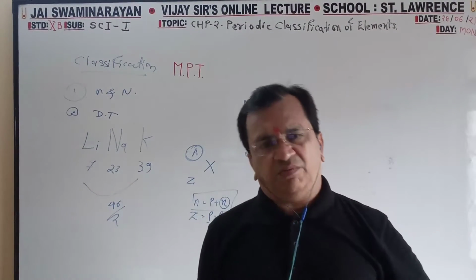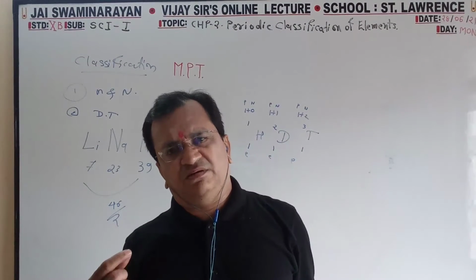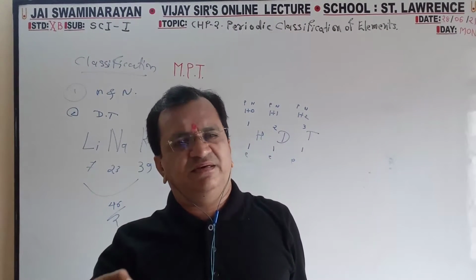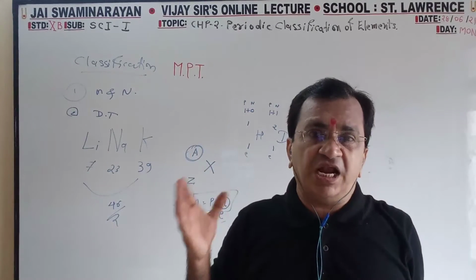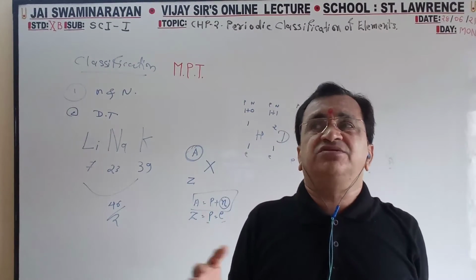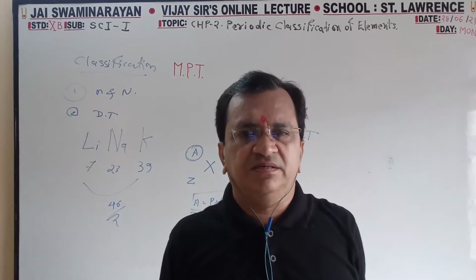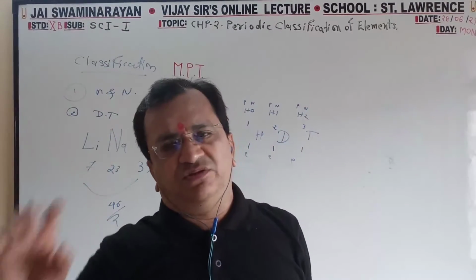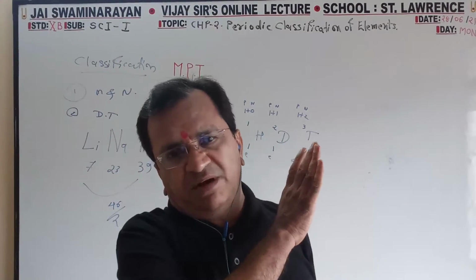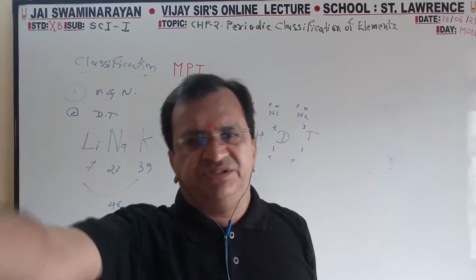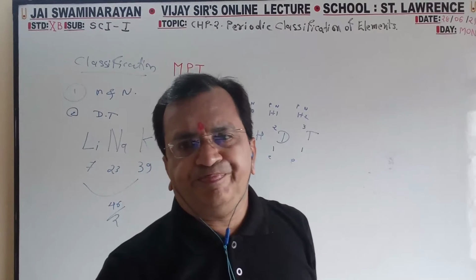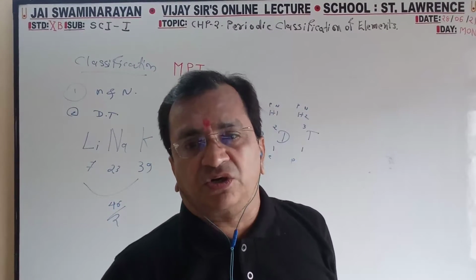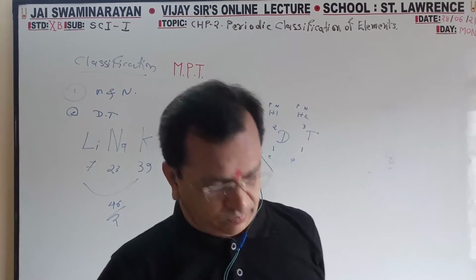It is a long form of the periodic table. This is also one simple basic give-reason question. Why is it a long form? Because of the elements already discovered till now, the maximum are occupied in this table compared to the rest of the tables. That is why it is a long form.